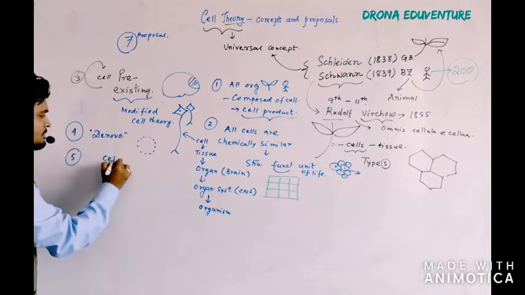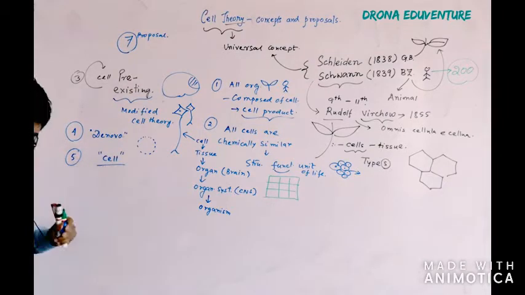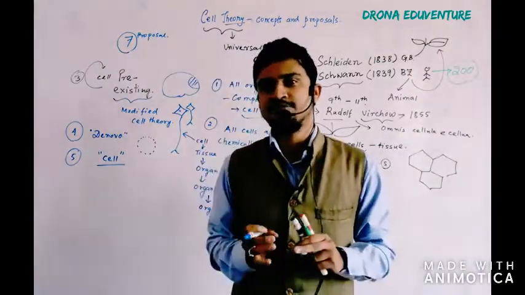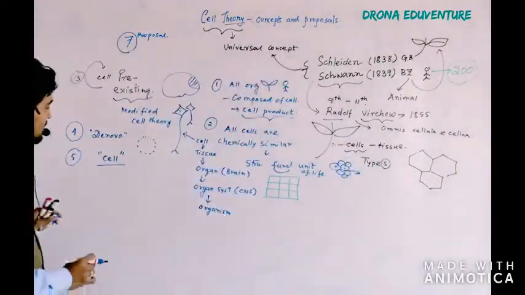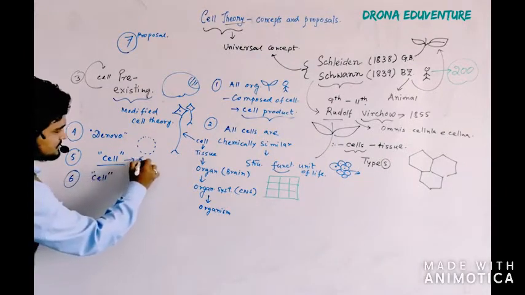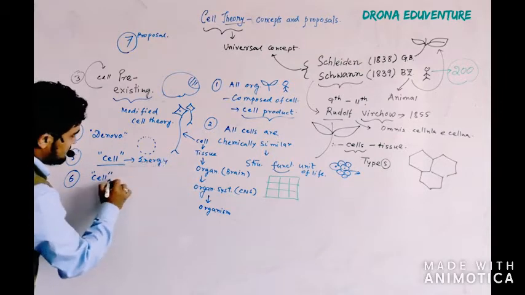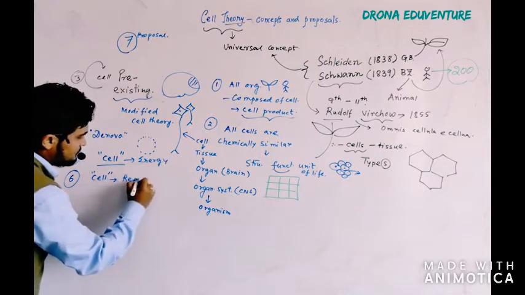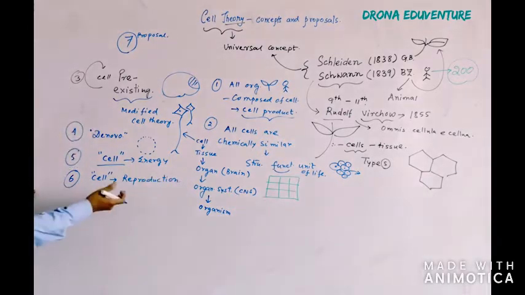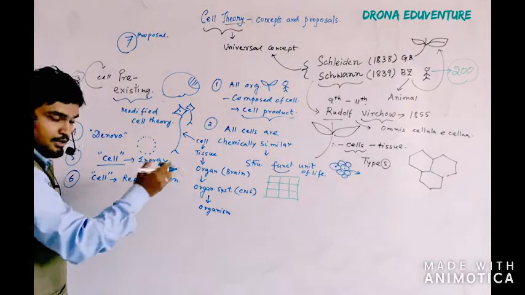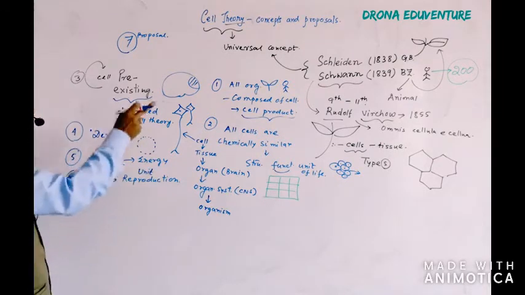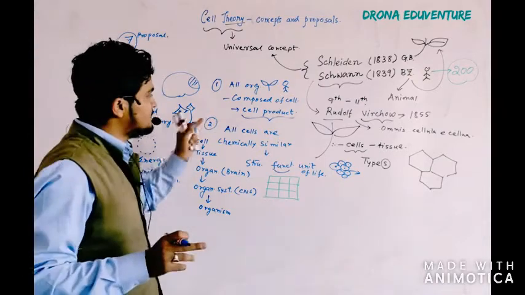Now the cell, in terms of thermodynamics, there is a concept. The cell is a system where energy gets transferred in terms of thermodynamics. Sixth proposal is that the cell is a place, so this is in terms of energy. The cell is a place where reproduction can take place, or the process of reproduction can be undergone. So the unit of reproduction is also a cell. These definitions were not present in the 4 cell theory proposals.